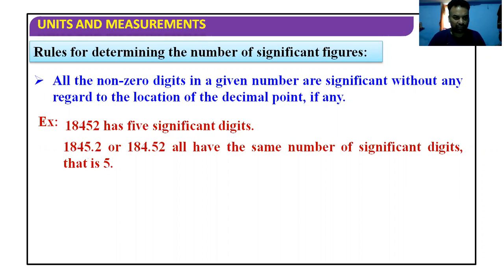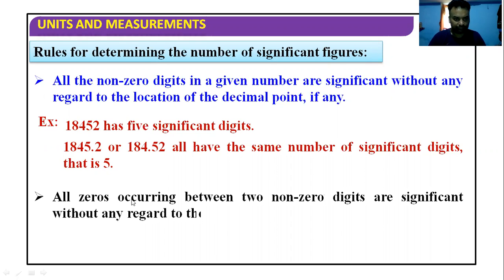What I mean to say here is that in the first number there is no decimal, but it has 5 significant digits. If we introduce a decimal anywhere in between the digits, it is not going to change the total number of significant figures. The significant figures of this number are 5, and after introducing the decimal, again they are 5.